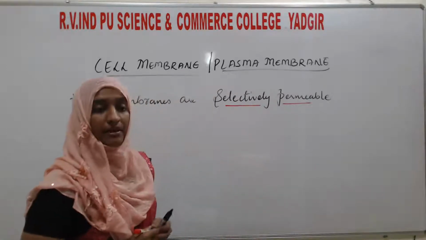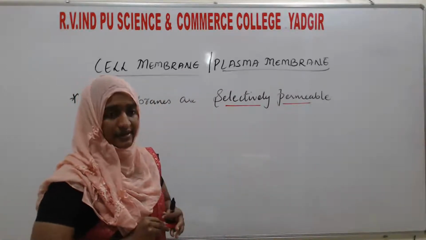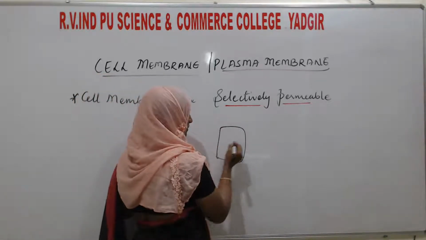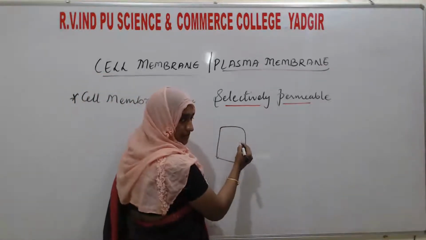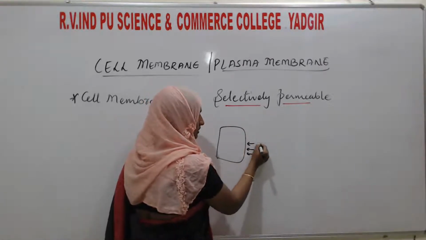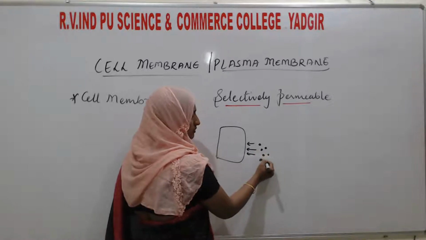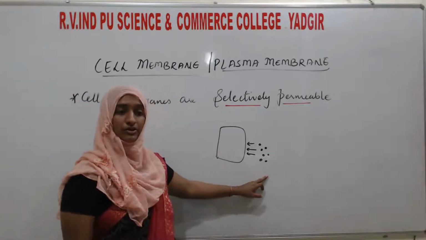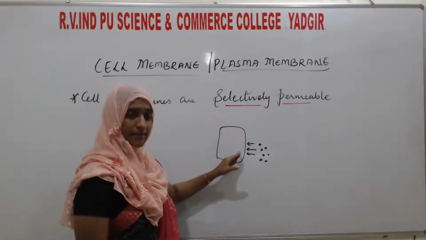Permeable means allowing, permitting, giving permission. See, if this is the cell and this is the cell membrane, permeable means something that is going to allow. For example, these are some molecules.